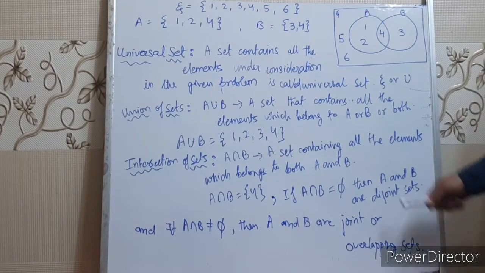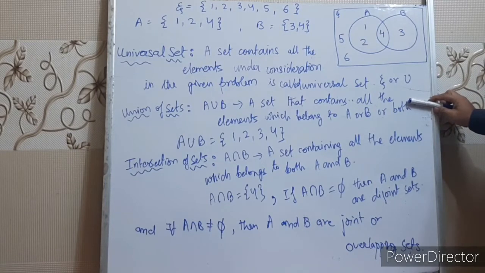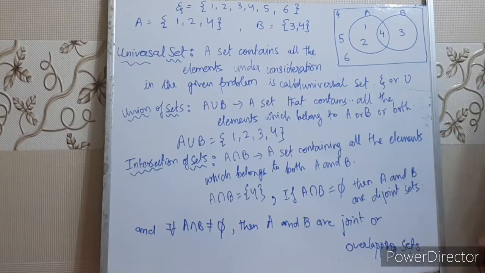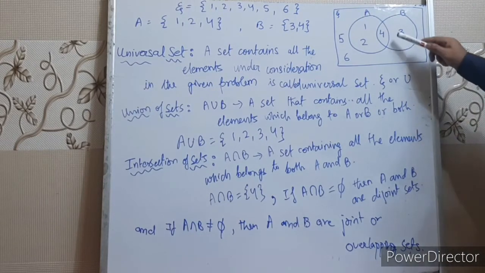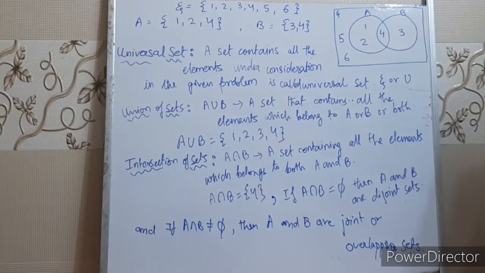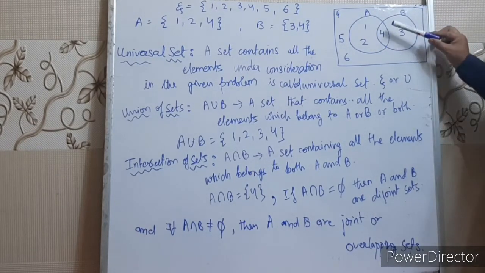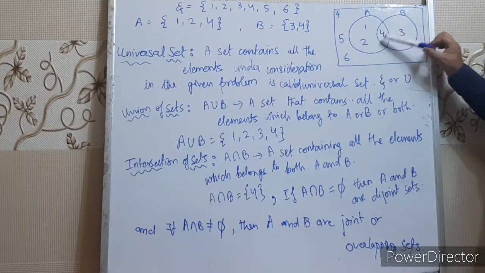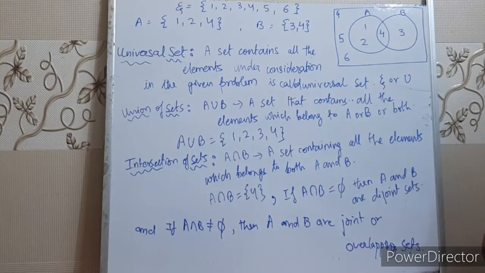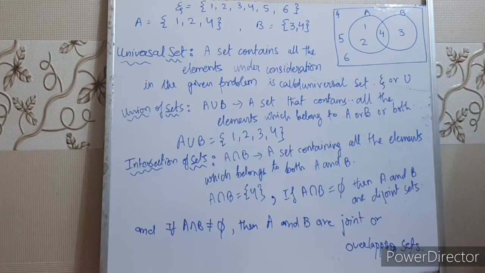It means a set that contains all the elements which belong to A or B or both. That means an element present in A or B, or present in both. So that will be representing A union B. All the elements you can see in these circles represent A union B. How many elements are there? You can see, children, 4 elements: 1, 2, 3, 4. So A union B has elements 1, 2, 3, 4.